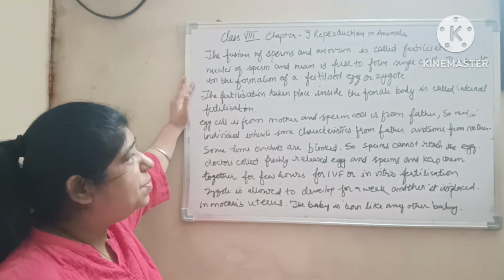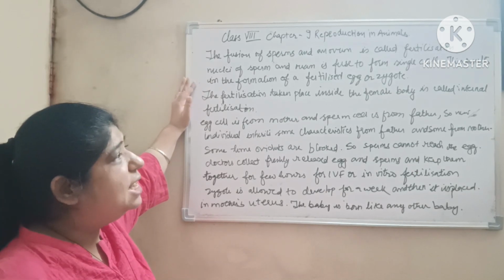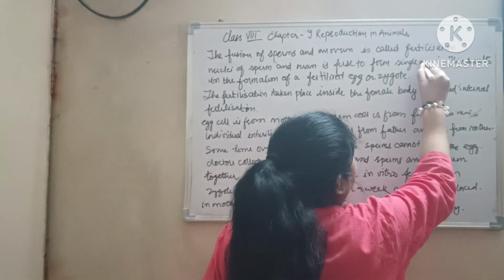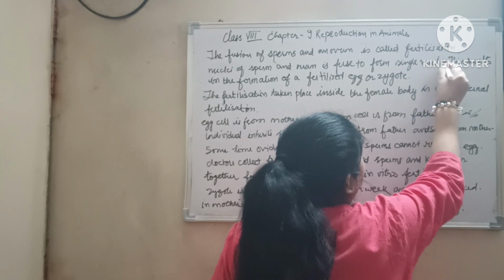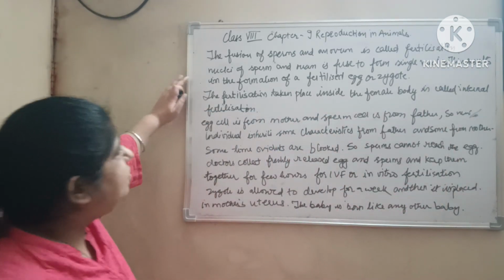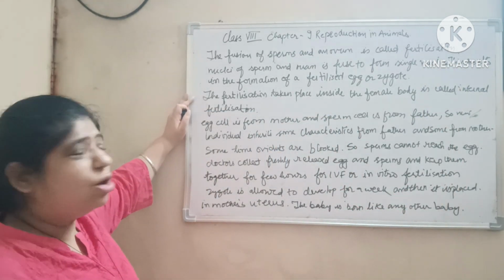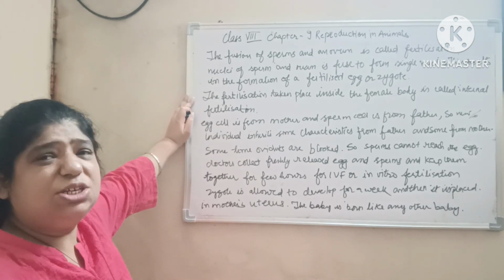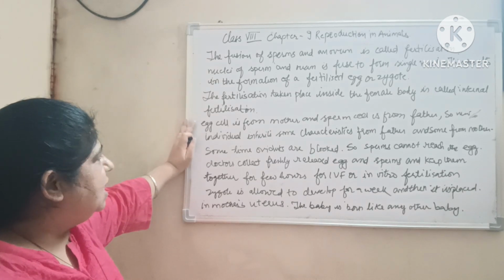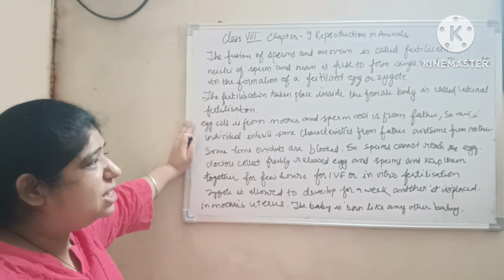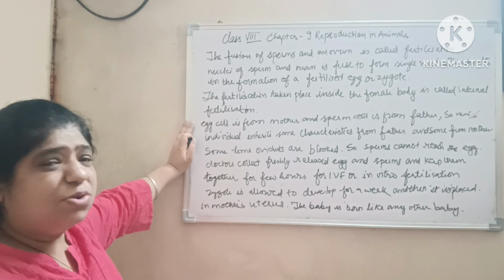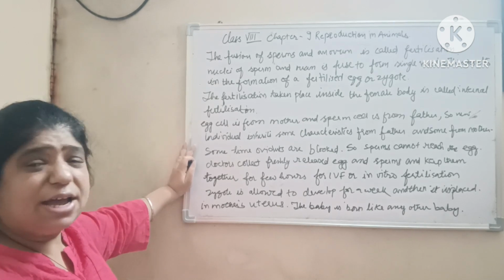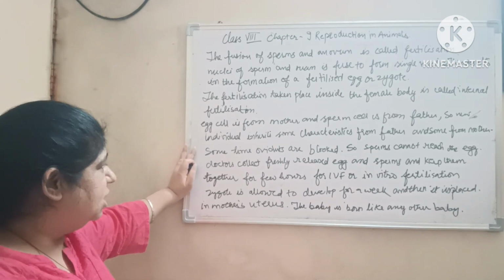The nuclei of sperm and ovum fuse to form a single nucleus. This results in the formation of a fertilized egg or zygote. The fertilization that takes place inside the female body is called internal fertilization. The egg cell is formed from the mother and the sperm cell is formed from the father. So the individual inherits some characteristics of the father and some of the mother.